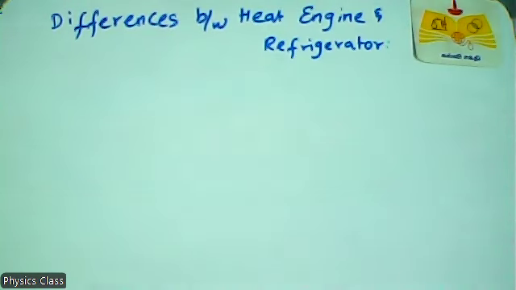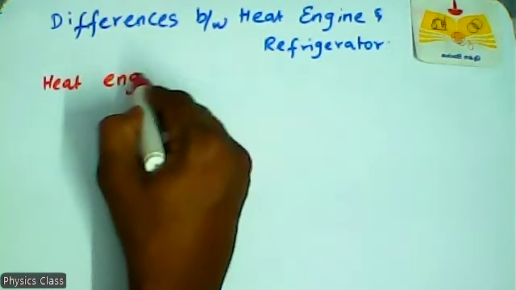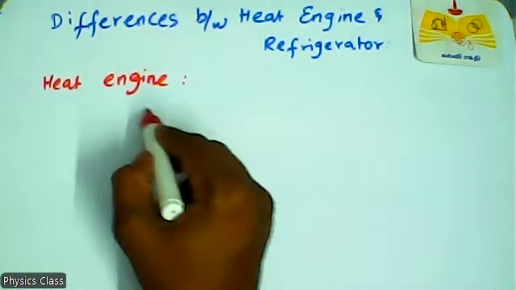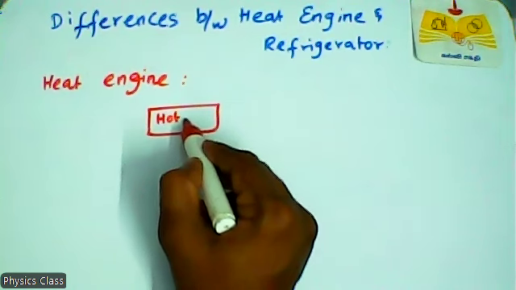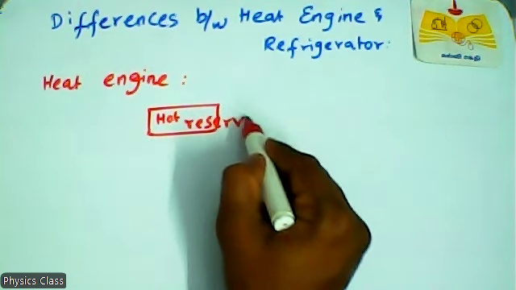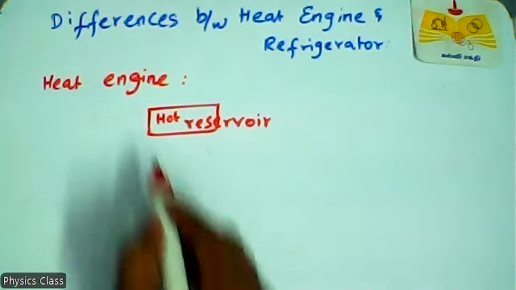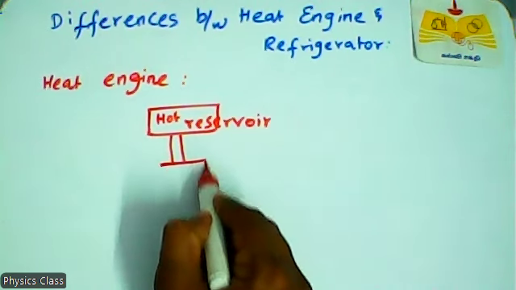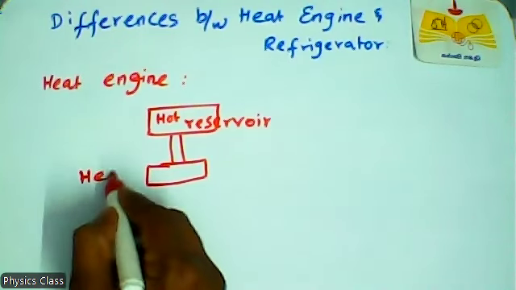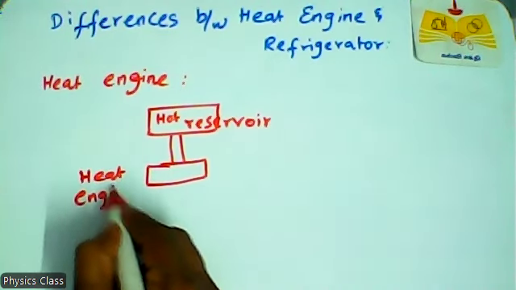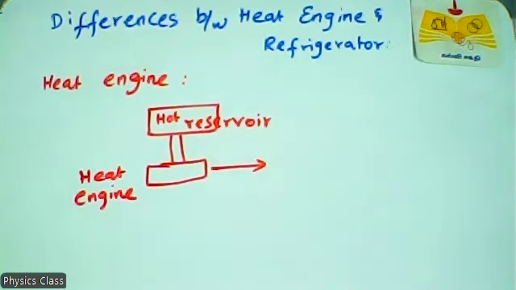So heat engine diagram. This is hot reservoir. This is hot reservoir, and this is heat engine. The arrow mark denotes work done by the system.